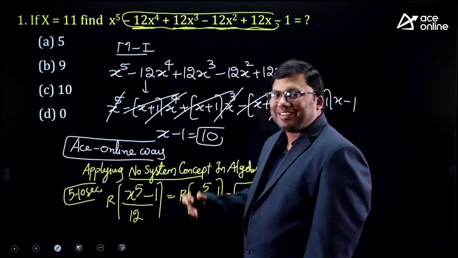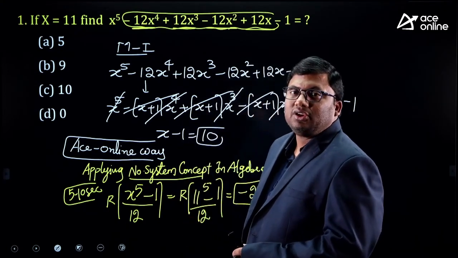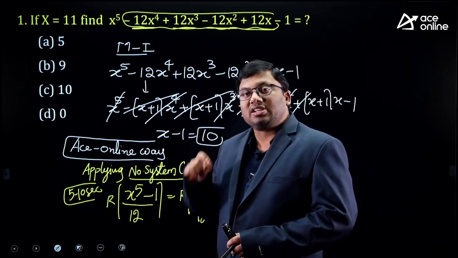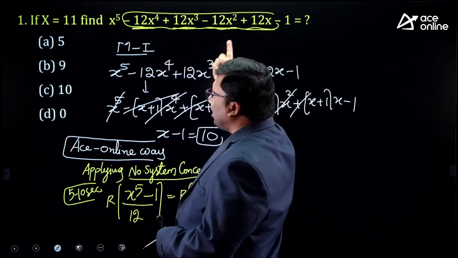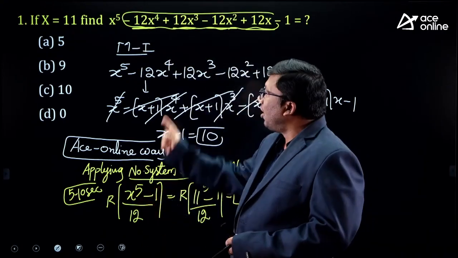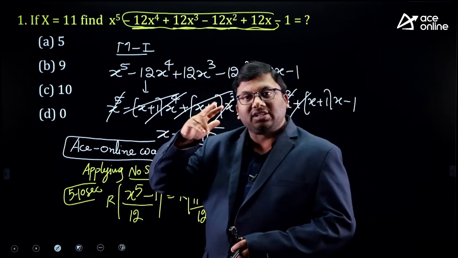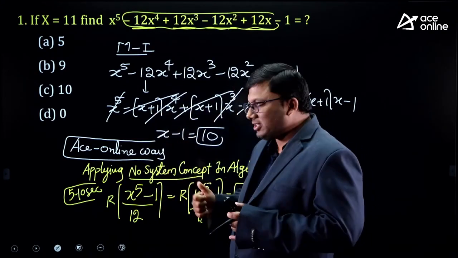What is the answer for this question? 10. Just by the glimpse of the question itself, you got the answer. What is the root cause of the problem? The root cause of the problem is the coefficients are 12. Hence, I divided this value by 12. All are divisible. Only 2 terms are left. So, I simplified the question into the first term as well as the last term.